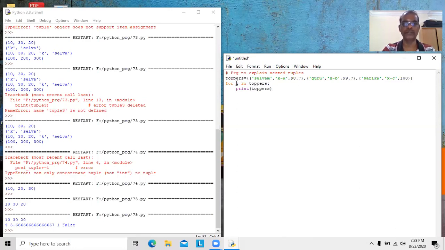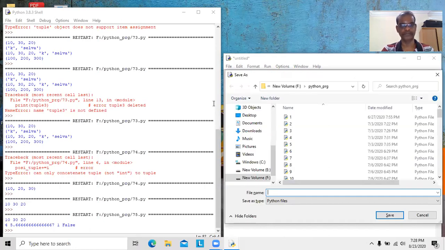So i is one tuple that is assigned with Selvam 10A 98.7. After displaying i, again i will be assigned with Guru 10B 99.7. After that, i will be assigned with Sarika 10C 100. We'll save the program. I can run the program.